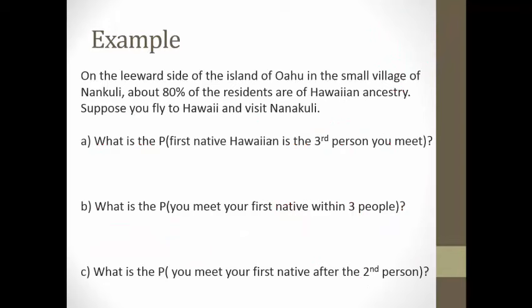Here's back to our Hawaiian thing. So again, 2 outcomes. They're either Hawaiian or they're not. Each person independent. The probability of a Hawaiian is 0.8. But here all of a sudden, what's the probability the first Hawaiian is the third person you meet? That you don't meet one until 3 people. That you don't meet one until after the second. So now listen, we're going until success, which means now we're in a geometric setting.